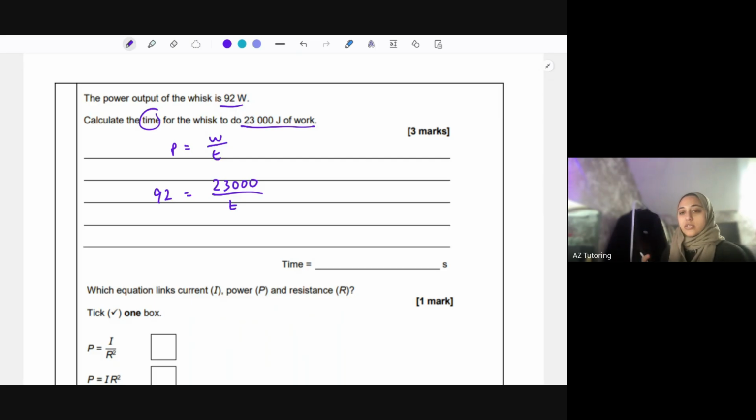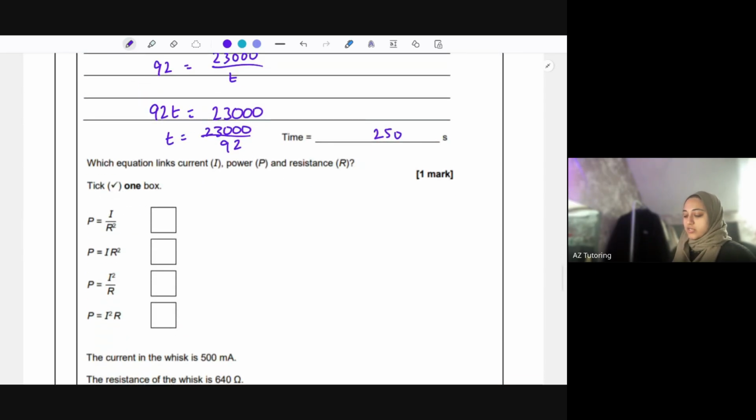We're working out time, so I need time to be up. I don't want it in the denominator, so I'm going to times by T. So 92T equals 23,000. Now to get T by itself, I need to get rid of that 92. Since it's 92 times T, I need to divide by 92. So T equals 23,000 divided by 92. Putting that in the calculator, 23,000 divided by 92, the time is 250 seconds for that.